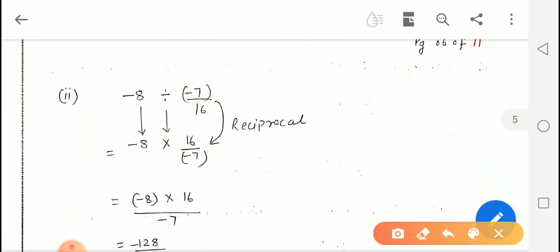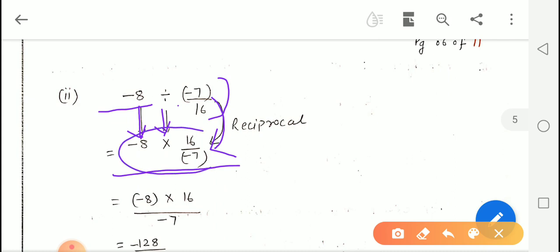Here the next part is negative 8 divided by negative 7 upon 16. We will copy down the first number as it is, and this division sign is converted into multiplication, and we will do the reciprocal of the divisor. Now here is the simple step of multiplication. Here see, there is no cancelling possible, so we will simply multiply numerator by numerator and denominator by denominator.